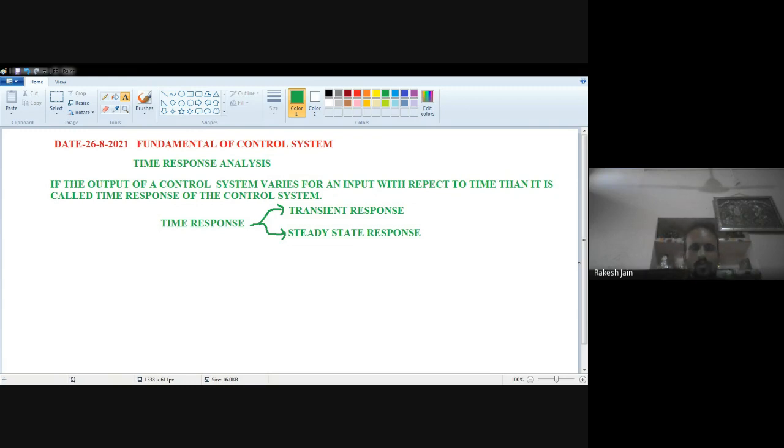The completion of these two analyses is known as the time response analysis of a control system. The meaning of the transient response is that after applying the input to the control system, the output takes certain time to reach steady state. Steady state means, as the name implies, a constant kind of value. First of all, let us see the response in this figure.